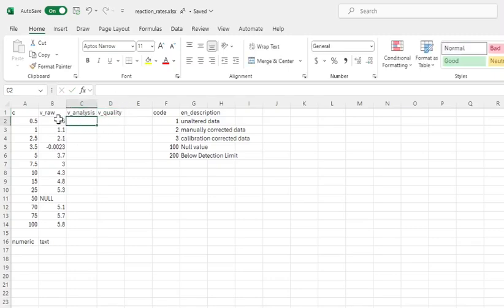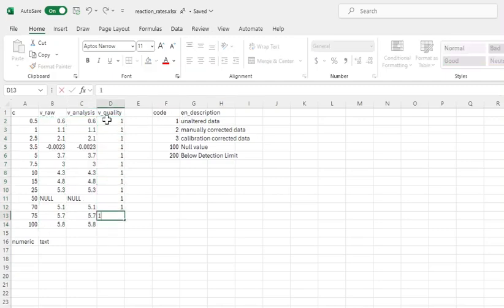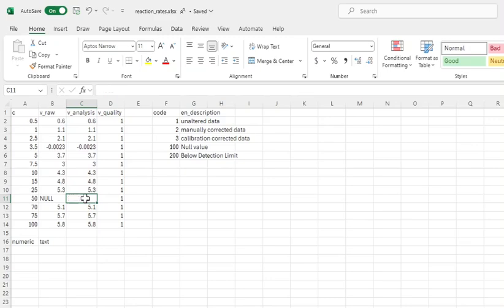So I'm going to copy my data over, and I want to turn this into something that's numeric. The first thing is that all my data right now has been copied in as an unaltered state, so I'm going to give everything an unaltered data number. This is so that I'm always sure that I haven't done something funny with the data and not actually noted it. The first thing I'm going to deal with is this null value. I'm going to remove it from the analysis, and I'm going to annotate it here with a quality code 100. It's a null value. Now I know I have a null value, but I can still do my analysis.